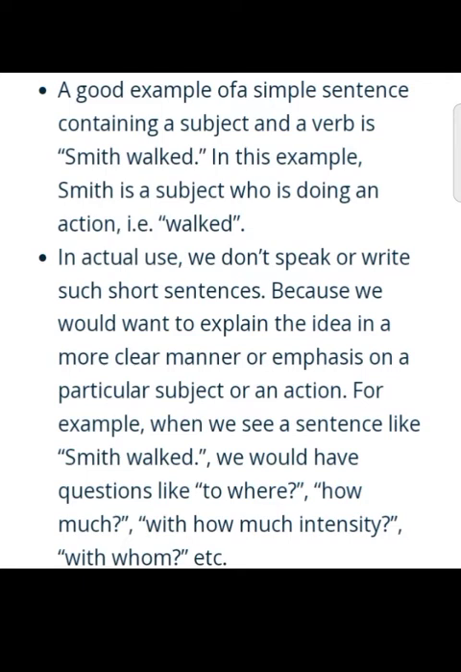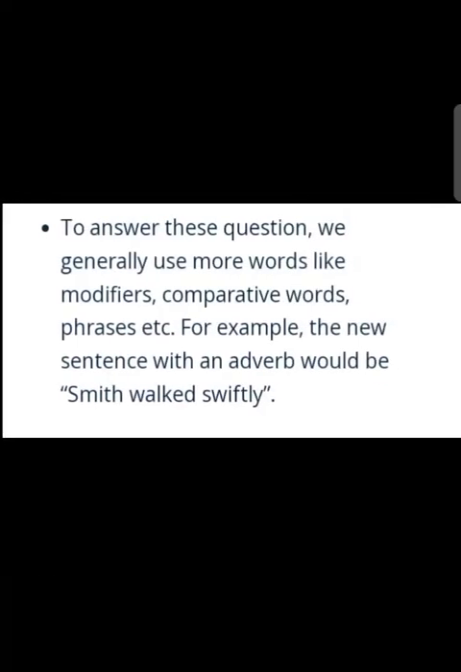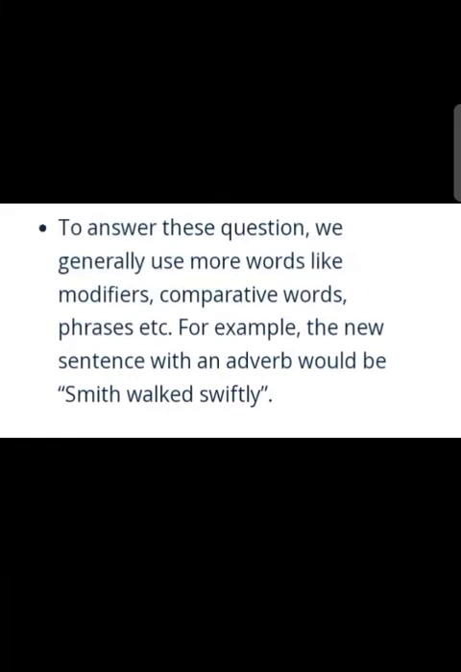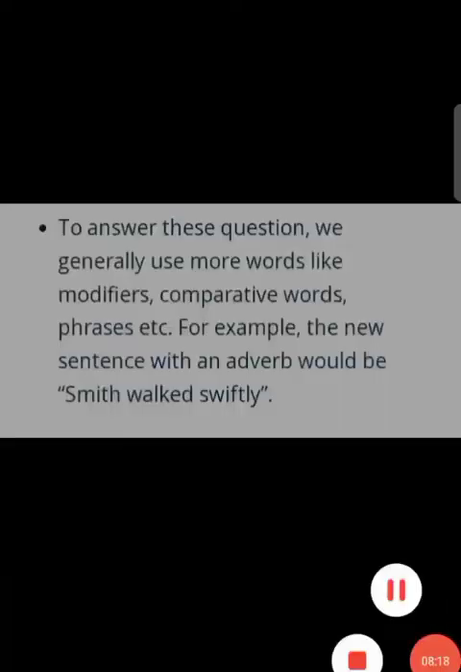For example, when we see a sentence like Smith walked, we would have questions like: to where, how much, with what intensity, with whom. To answer these questions, we generally use more words, phrases, etc. For example, the new sentence with an adverb would be Smith walked swiftly.